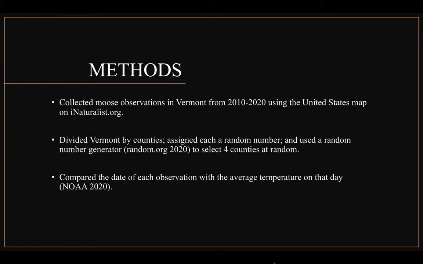So my methods were to collect moose observations in Vermont from 2010 to 2020 using the United States map that can be found on iNaturalist.org. I divided Vermont by its 14 counties, assigned each a number from 1 to 14 going in alphabetical order, and then used a random number generator to select 4 counties at random. Then I compared the average temperature from each date that there was an observation to see what the correlation would be between temperature and observations.